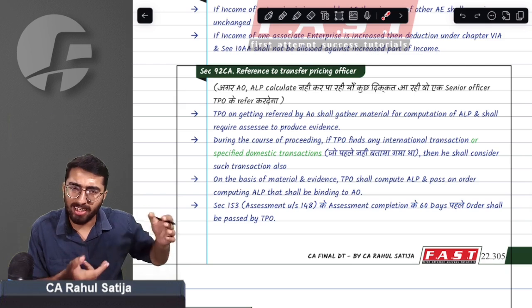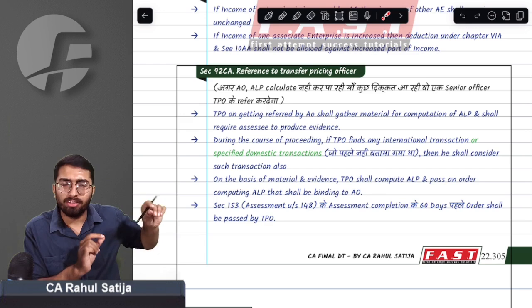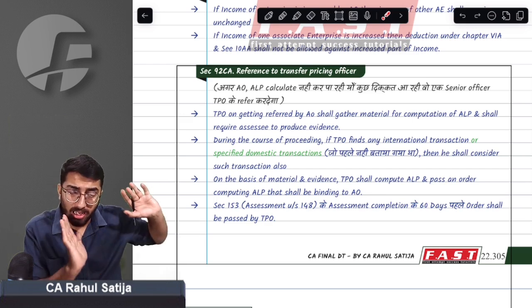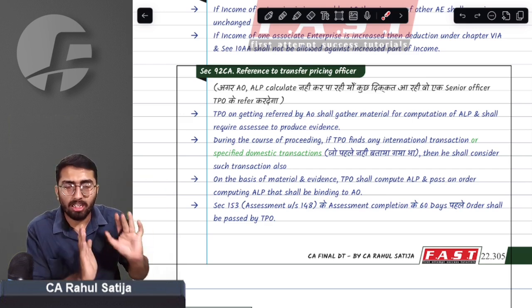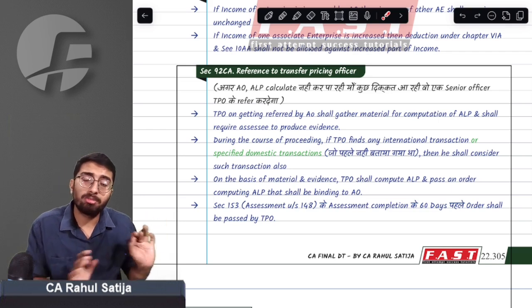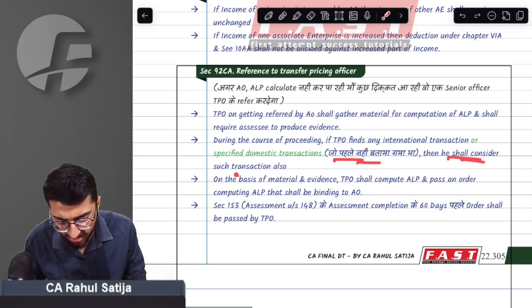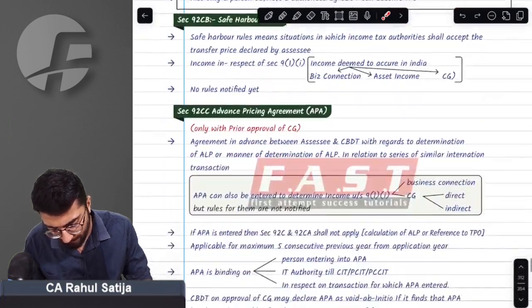Earlier, people used to object that specified domestic transactions are not covered within the scope of the TPO. Via this Finance Act, government has increased the scope of TPO. Now, if TPO finds out any kind of international transaction or specified domestic transaction, he can increase his scope and shall consider such transactions also.